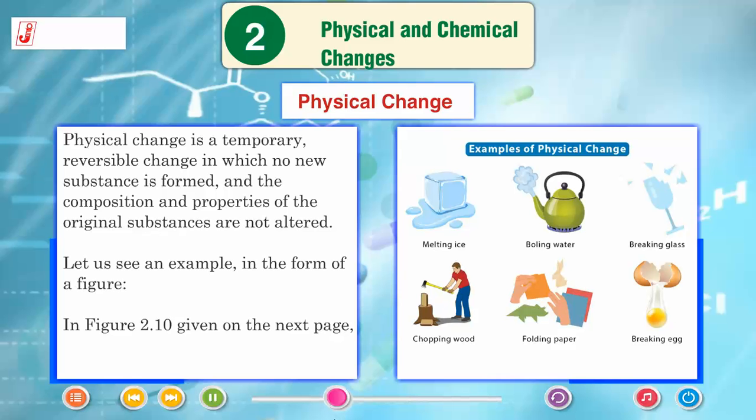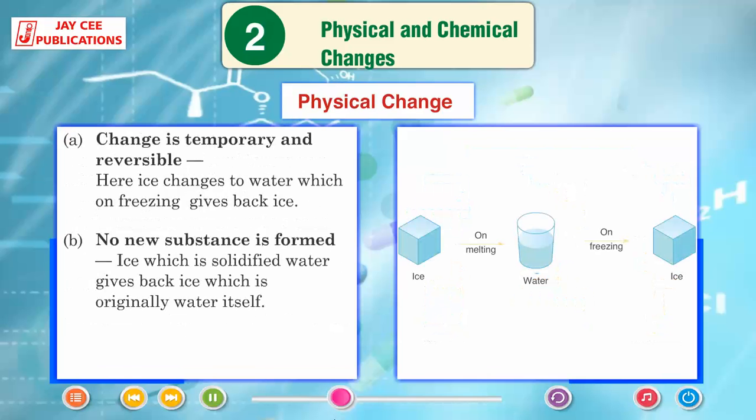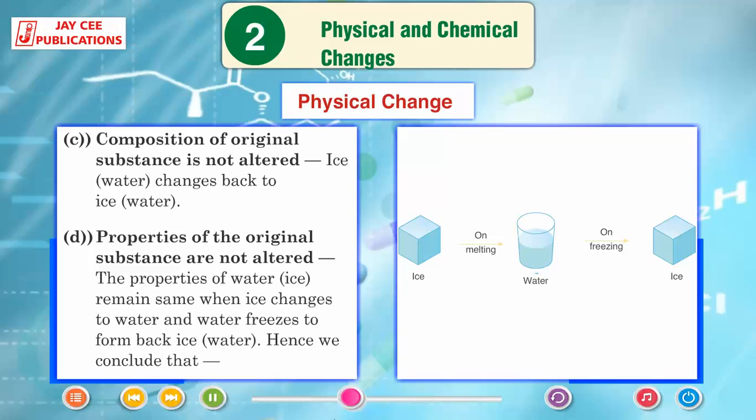Let us see an example in the form of a figure. In figure 2.10 given on the next page, the change is temporary and reversible. Here ice changes to water, which on freezing gives back ice. No new substance is formed. Ice, which is solidified water, gives back ice, which is originally water itself. Composition of the original substance is not altered.